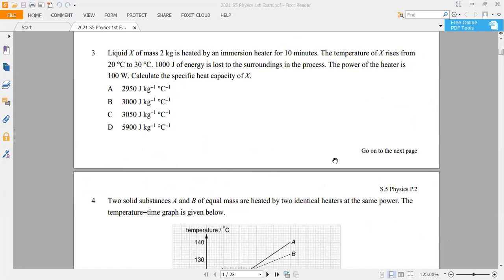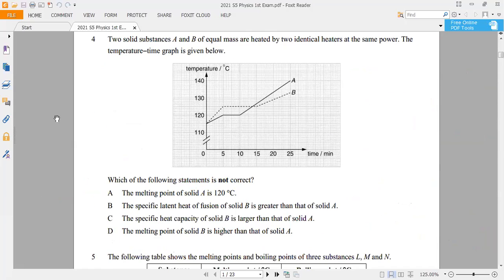Question 4. So we talked about this in the revision also. There will be different questions being asked, and the first one is about the melting point. The melting point, you may check with this height. Is solid A having melting point 120 degrees? So this is A, right? This way is correct. Number 2, specific latent heat of fusion of solid B is greater than A.